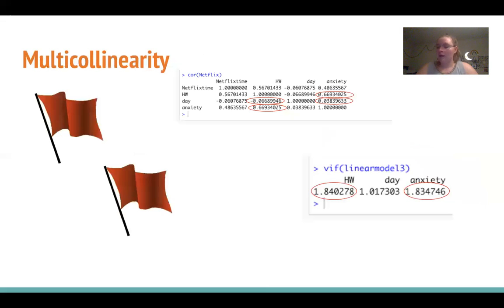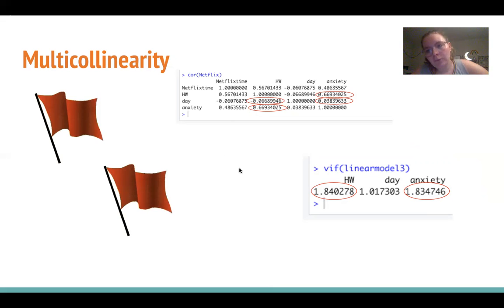Then finally, we have multicollinearity. Now, multicollinearity just means if we have any independent variables that correlate more with each other than they do our dependent variable. So as you can see here, that is the case. Homework and anxiety correlate more with each other than they do Netflix time, which is alarming. And day actually correlates more with homework than Netflix time.